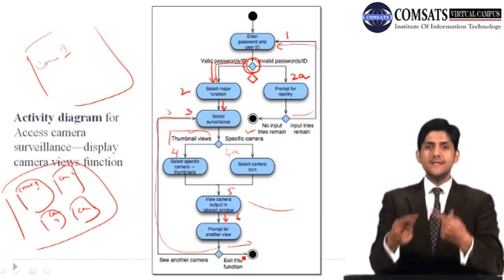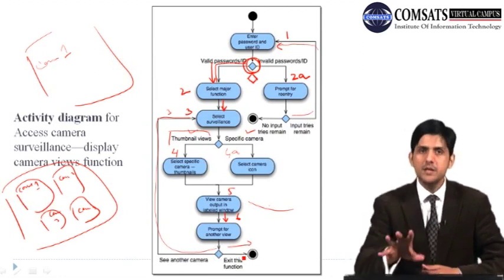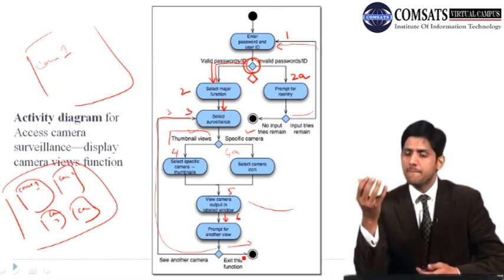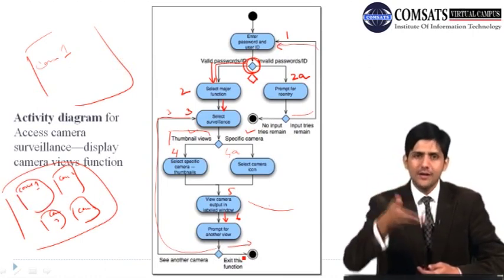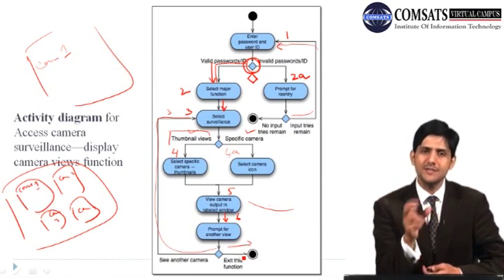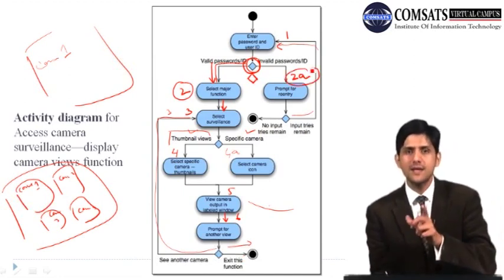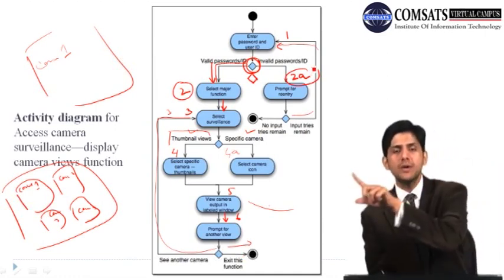Now we have already seen that when we write the use case text, we model, or rather document, this behavior. But as a designer, we also want to know in what order these things would be happening. One thing we mention in the use case text is that we use the same reference number. For example, if there is an alternative at 2, we mention it as 2A. So 2A is saying that there was a number 2, but there is an alternative to it, which is 2A.